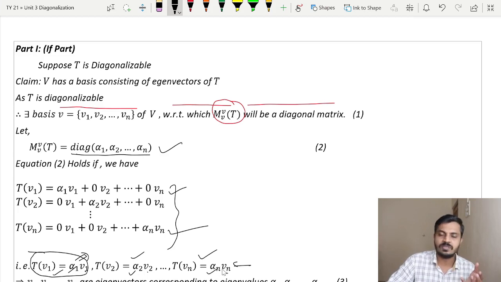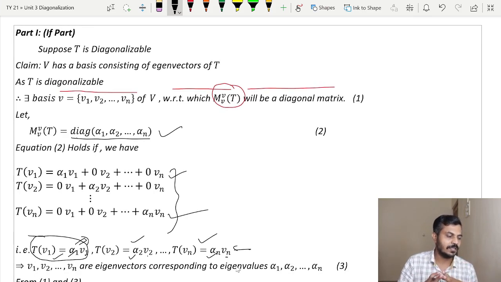Vn is an eigenvector corresponding to eigenvalue alpha n. So indirectly what we have proved is that V1, V2 up to Vn are nothing but the eigenvectors corresponding to eigenvalues alpha 1, alpha 2 and alpha n. And remember what we wanted to prove? We wanted to prove that V has a basis consisting of eigenvectors of T.